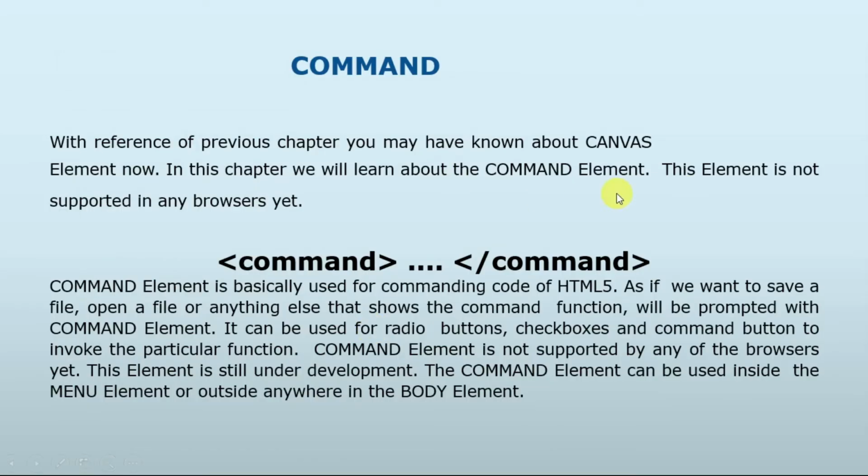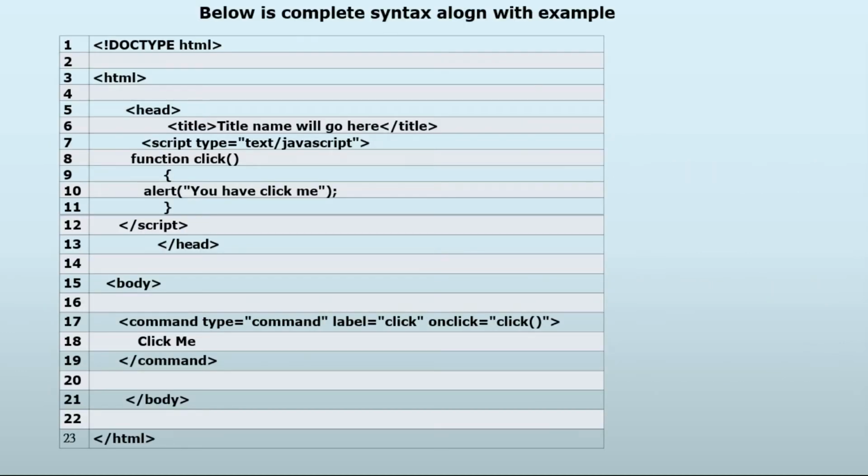Then there is the command element, which is basically used for commanding code of HTML, as if we want to save a file, open a file, or perform any other operation, it will be prompted with the command element. It can be used for radio button, checkbox and command button to invoke a particular function. Suppose you want to invoke a function in our code, we can do it with the help of command. As we can see in the example, there is a script type JavaScript, the function is click, and inside the function there is an alert, you have to click me, and script close.